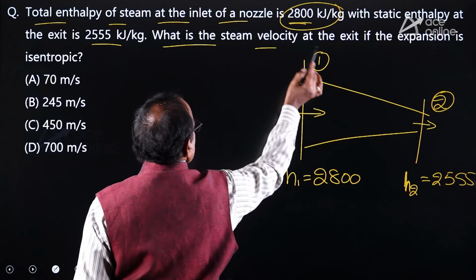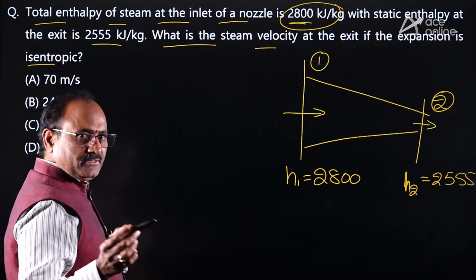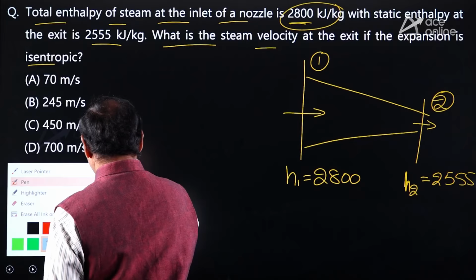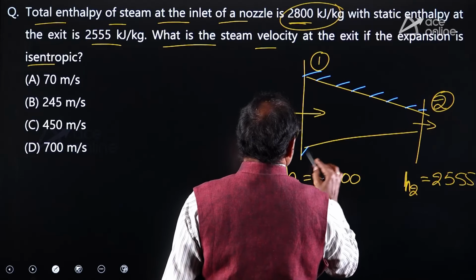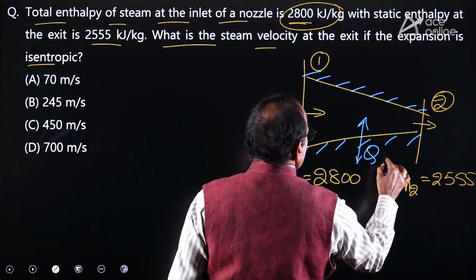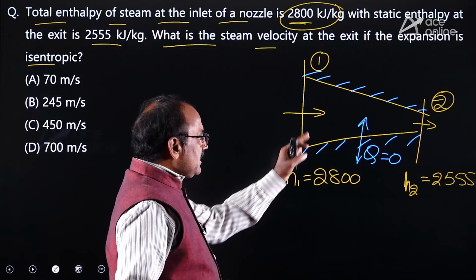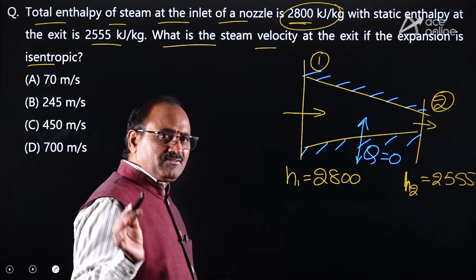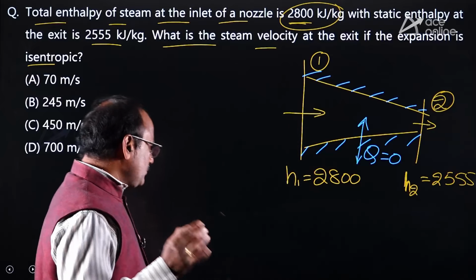What is the steam velocity at the exit if the expansion is isentropic? That means the steam is expanding through the nozzle reversible adiabatically, so it must be perfectly insulated. Once it is insulated, the heat transfer is 0, and heat transfer 0 means adiabatic process. If there are no internal irreversibilities, the process is called a reversible adiabatic process, also called an isentropic process.